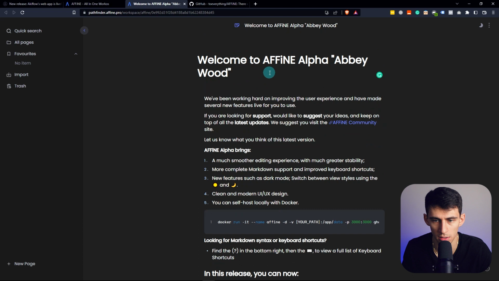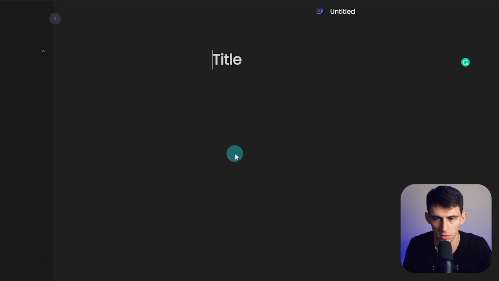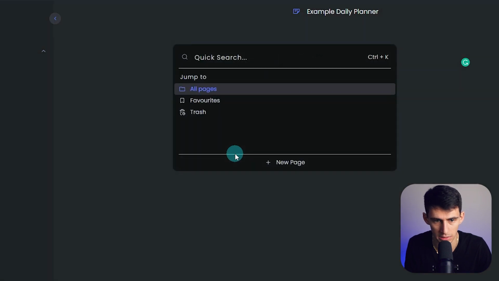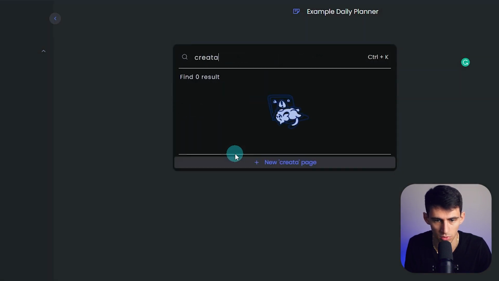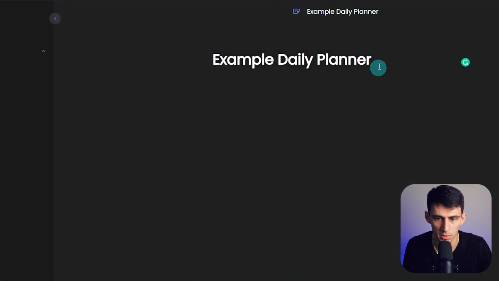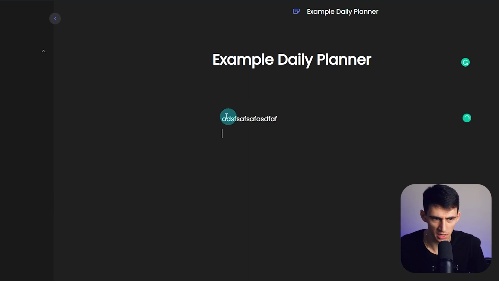But if we go in here, start a new page, pretty nice. So example writing, or let's do example daily planner. This is how you can really test out an app like this. Let's do a backslash. All right, so first of all, there's no backslash functionality. There is markdown, bullets. Let me do this, Control K. There's not really much you can do. You can find stuff. That's the quick search. That's kind of cool. But when it comes to enter, I don't really see much of an option to play around with anything. I'm just kind of typing over here.